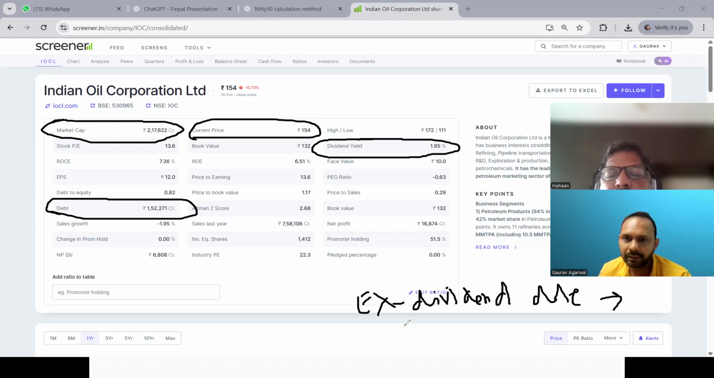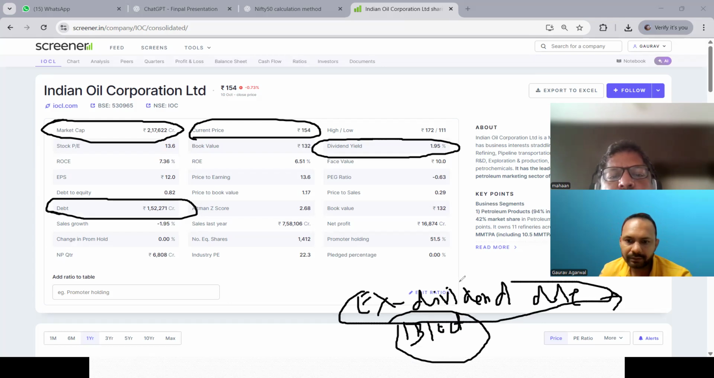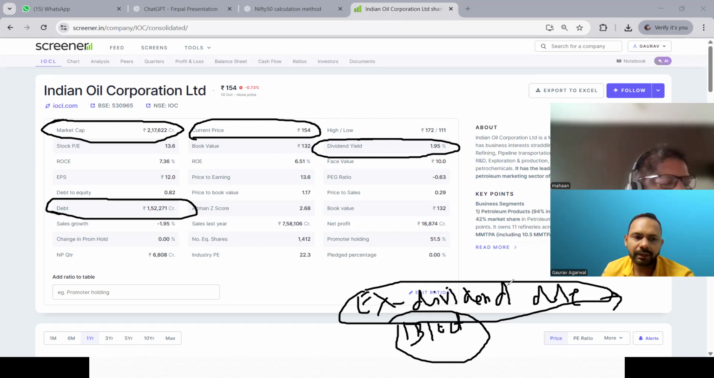Let's say the date is today. Today is 13th of October, right? If a company has an ex-dividend date of 13th of October, then you have to be a shareholder on this date. Only then will the company give you the dividend. So this is the ex-dividend date. You have to remember the dates, and these dates you can check.